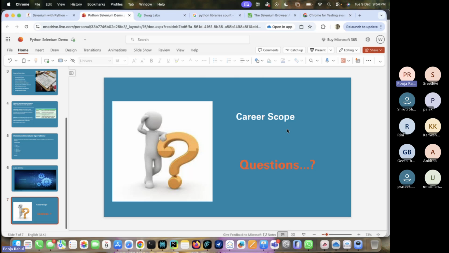Actually, if you see here, we can see two career scopes. One is automation testing, one is a programming language itself. Python has very huge scope in the market, not only in testing or development, but even for data analytics or data analysis side, as a data engineer, or ML or AI side also.